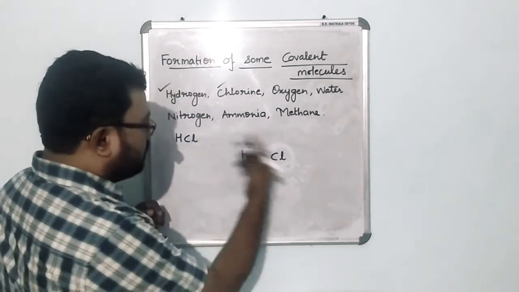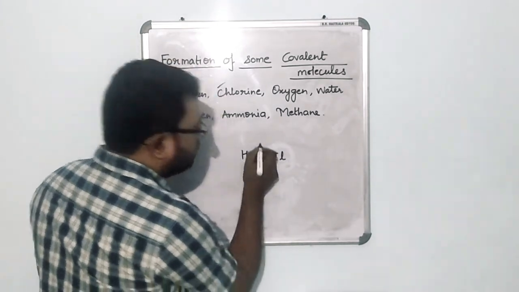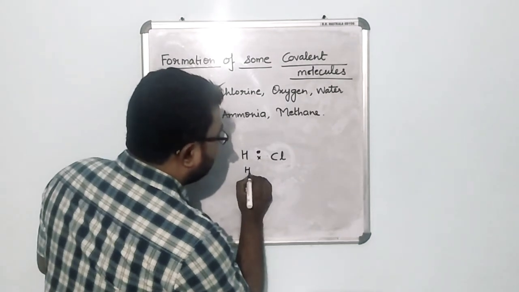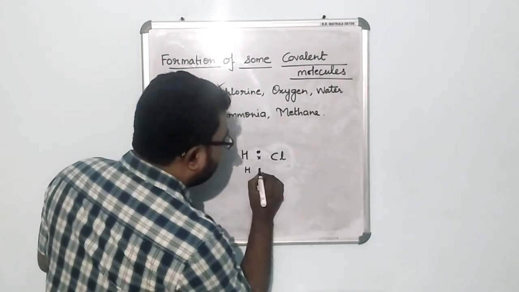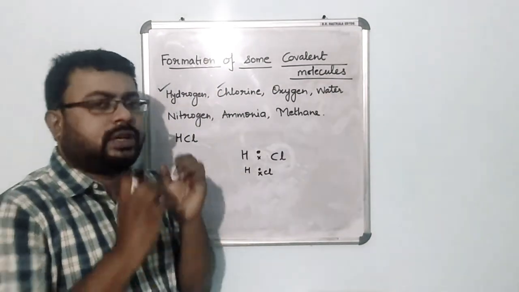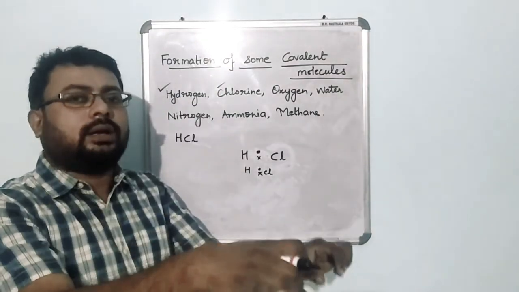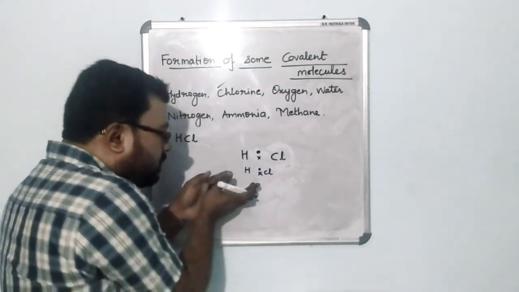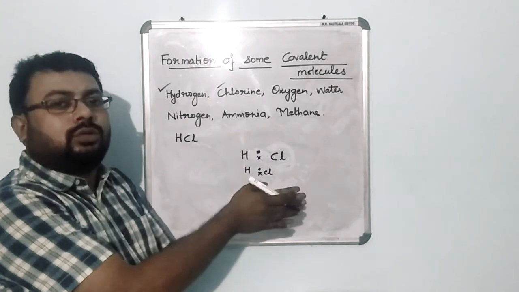Okay, so this way the electrons don't remain in the center. Instead, the electrons actually get shifted towards chlorine. They just get shifted. I mean, they don't go and settle themselves in chlorine's orbit. That doesn't happen, but they just shift a little bit towards chlorine, right?